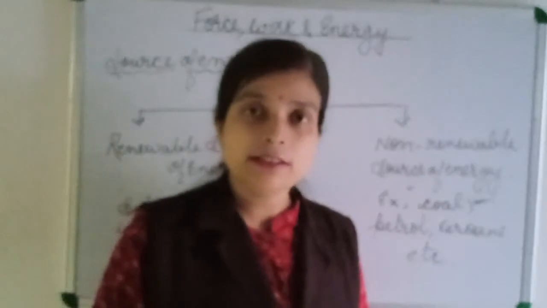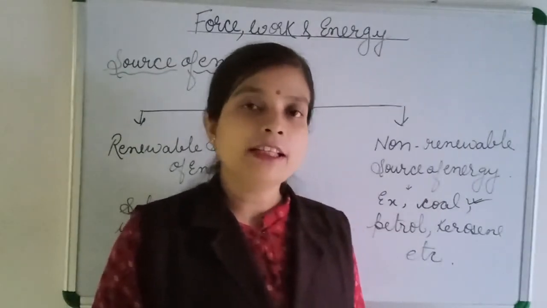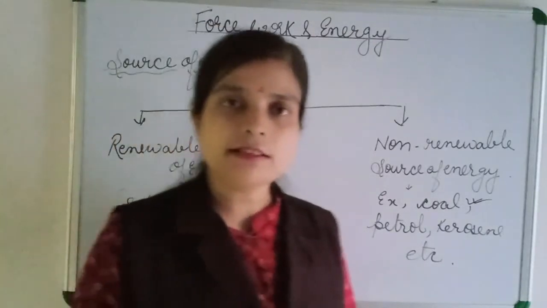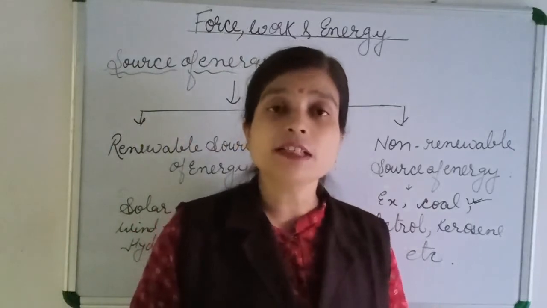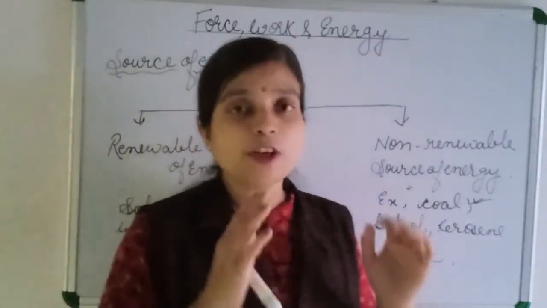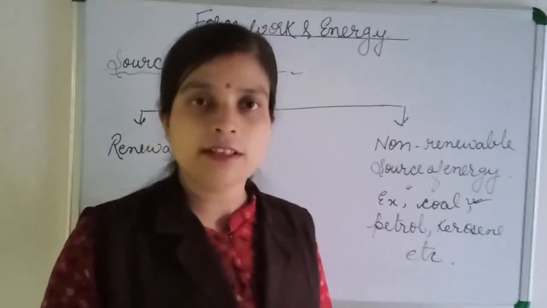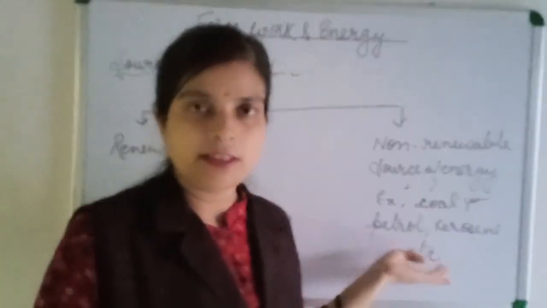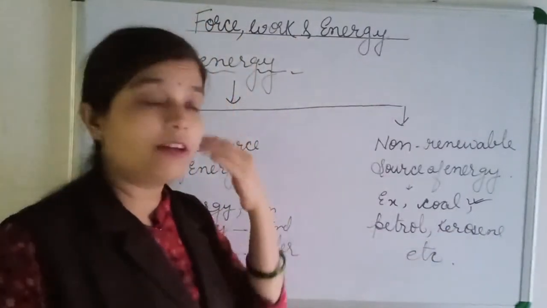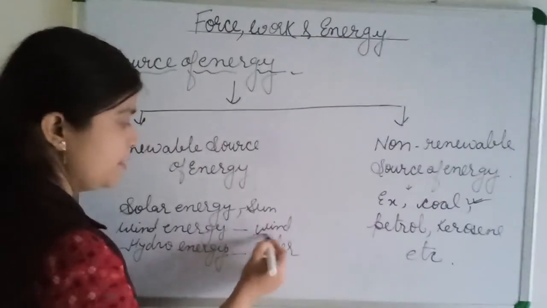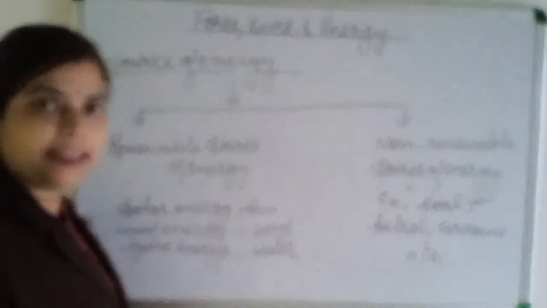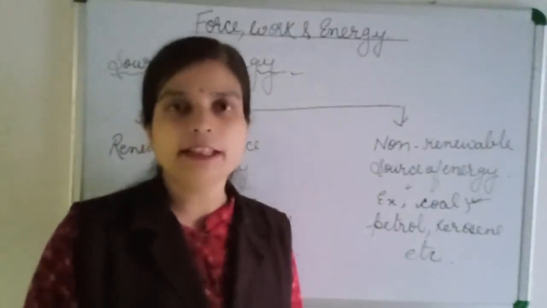Then children, gas also we are using. That is also petroleum. So we should minimize that also, or if we can't minimize, at least we can use it wisely. We can stop the wastage of electricity and gas. So we can save fuel like this. And we are changing also. Now we are using wind power to generate electricity. Sun also we are using to generate electricity. And water also. There is a company, NHPC, that uses water to generate electricity.